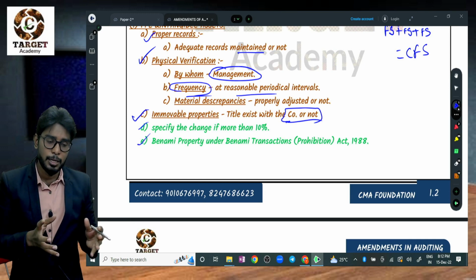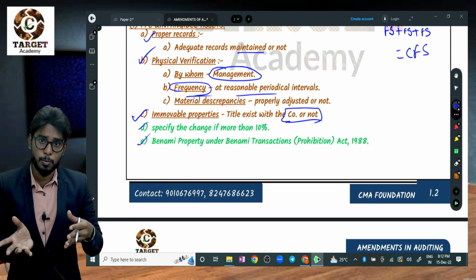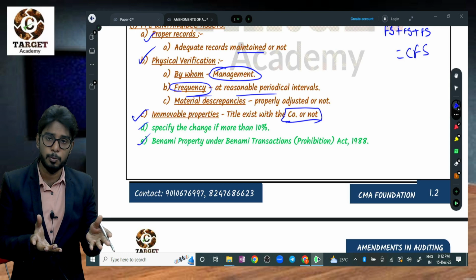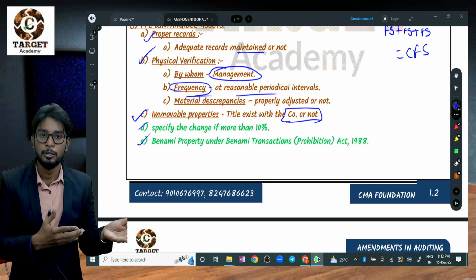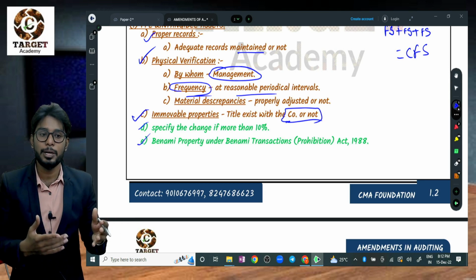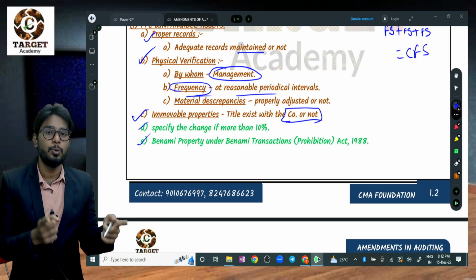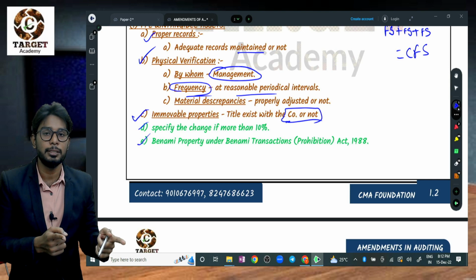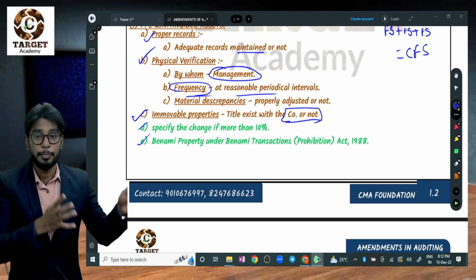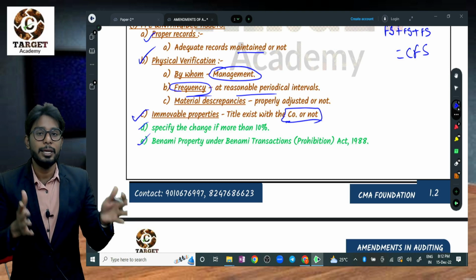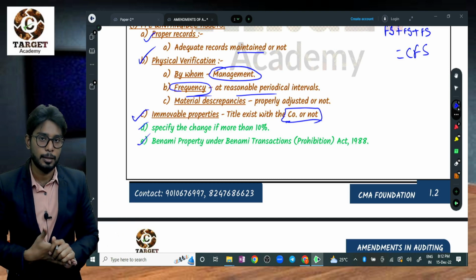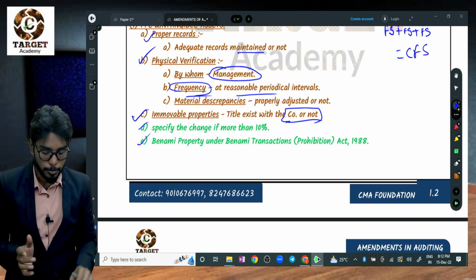Most of the land and buildings of companies are in the name of the promoter, which is very dangerous to the company and the shareholders. So the auditor needs to ensure that all immovable properties, like land and buildings, and whatever fixed immovable structures are there, are in the name of the company. If yes, report yes. If no, report no.